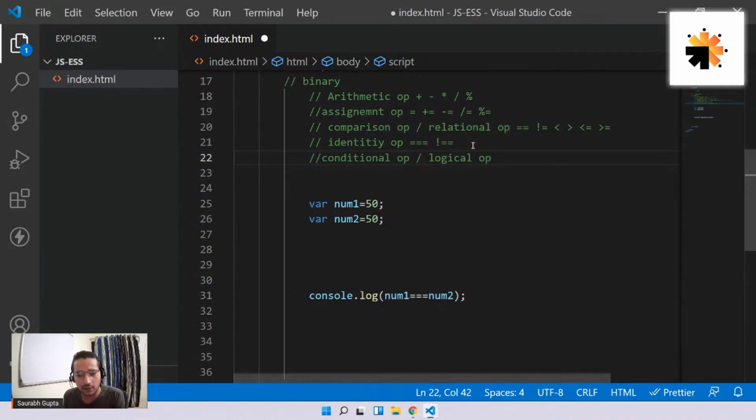Double equal to checks only value. Yes, Anurup. Yes, double equal to only checks if the value looks same. It only checks like an image. Okay, both look like 50 to me. Fine, it's okay. Compare it.